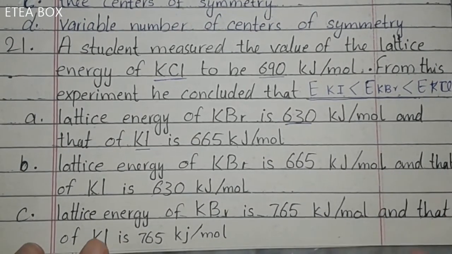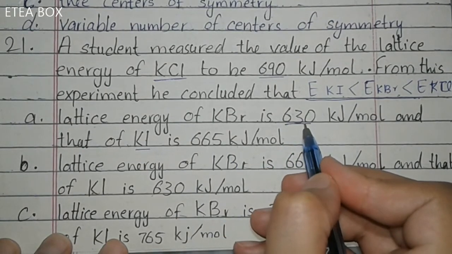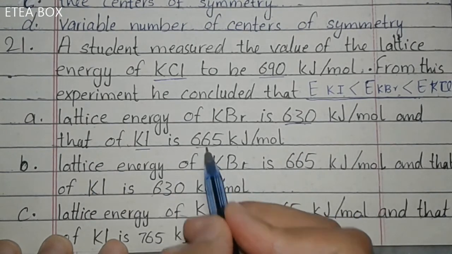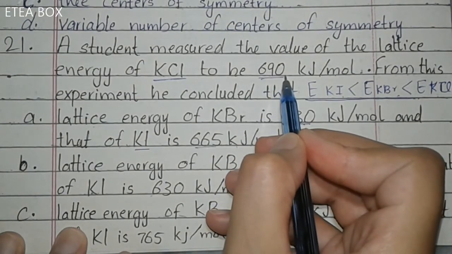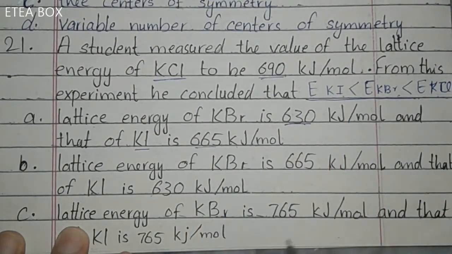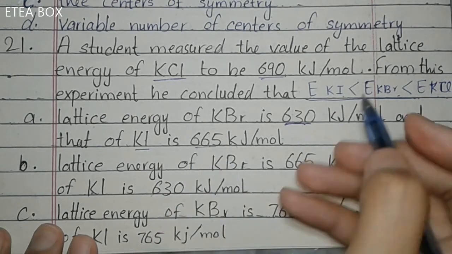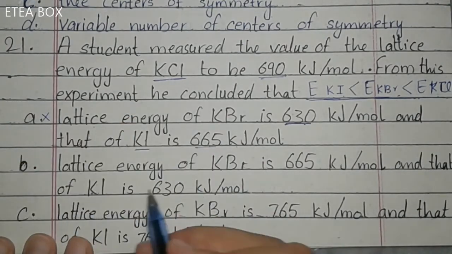Now option A is lattice energy of KBr is 630 kilojoule per mole, and that of KI is 665 kilojoule per mole. KCl is 690, greater than both of them. But here KBr is smaller than KI, and it should be greater than KI, so this one is wrong.